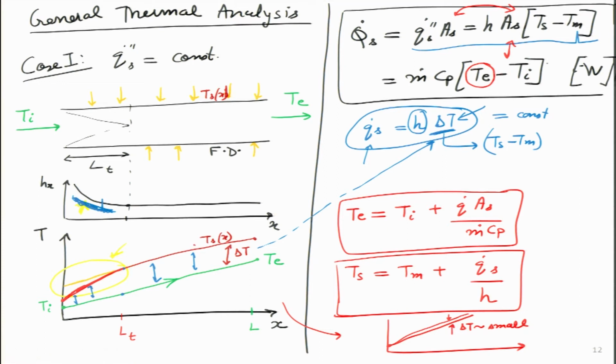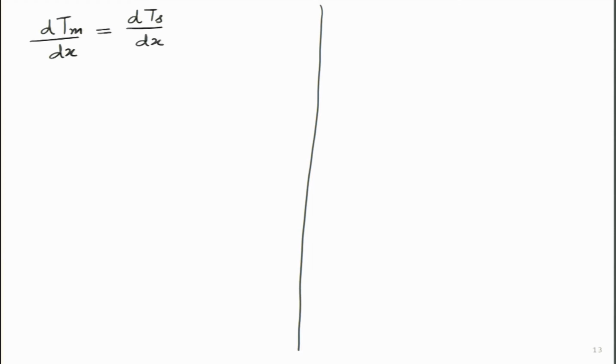And looking at this particular thing over here, as well as from these equations, what we can get is that the gradient of temperature turns out to be a constant. In the fully developed region, we can clearly write that the mean temperature gradient along x is equal to the surface temperature variation with x, and this I can write in general simply like this.